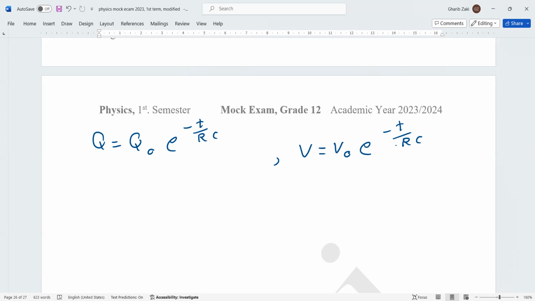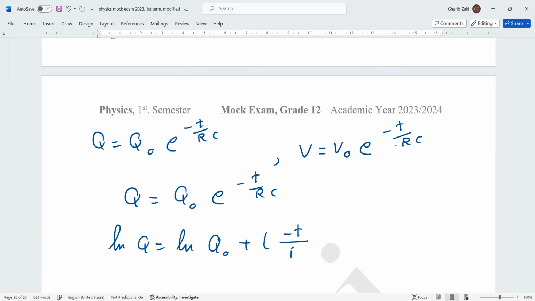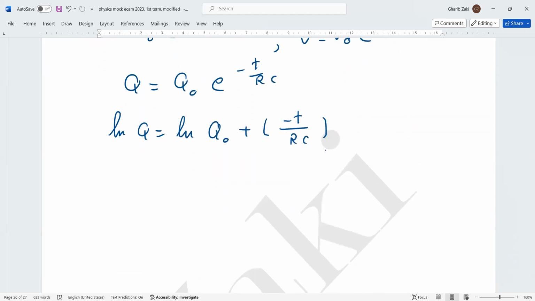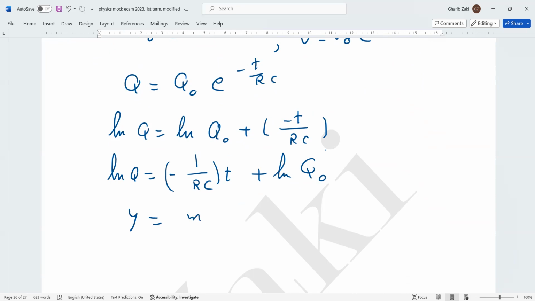A very important part: when we say Q equals Q naught e to the power negative t over RC, take ln of both sides. So ln Q equals ln Q naught plus negative t over RC. Rearrange this formula: ln Q equals negative 1 over RC multiplied by t, plus ln Q naught. This equation looks like y equals mx plus c.